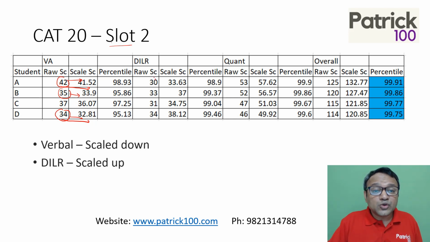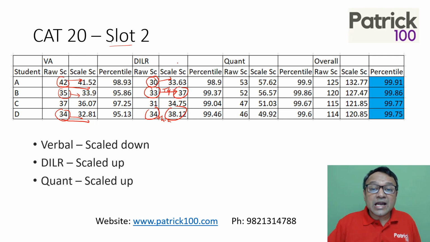DILR was scaled up. One student who got a raw score of 33 went to 33.63, whereas another DILR 33 went to 37, plus 4 in just one section. 34 went to 38.12, plus 4.12 in one section. Quant was also scaled up. So slot 2 was supposed to be a difficult paper.